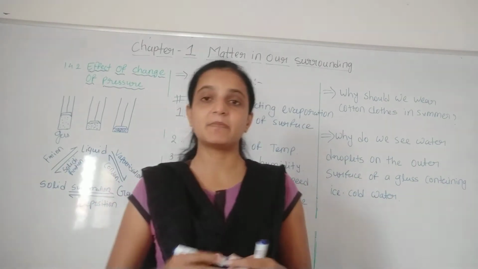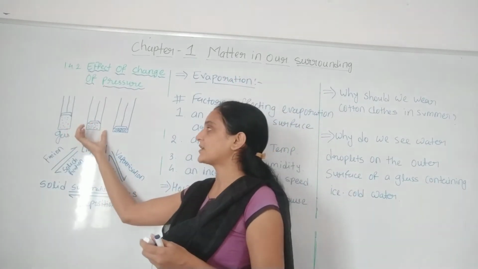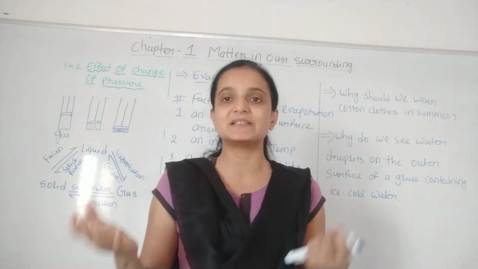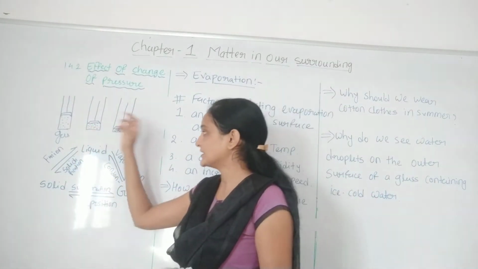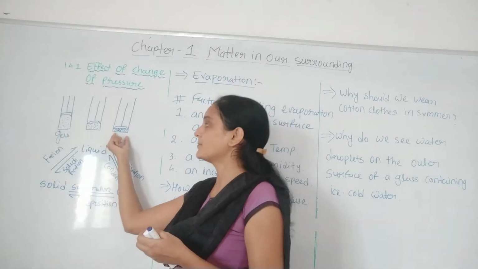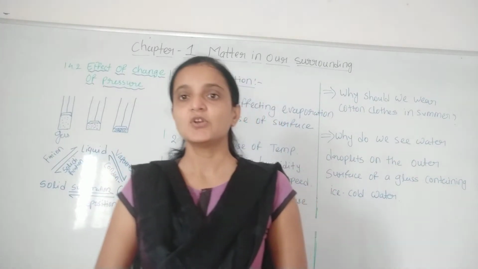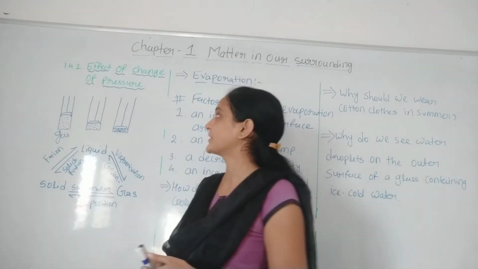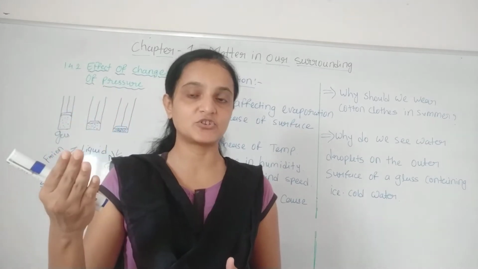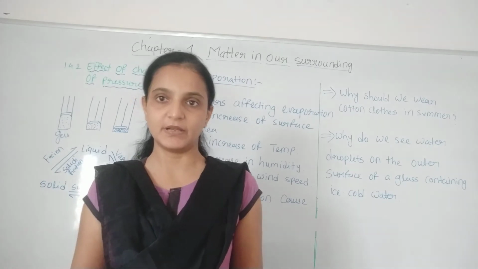On this gaseous state, by reducing the temperature and increasing the pressure, what happens? The particles come quite closer to each other. If the particles are quite closer to each other, it means it is in a liquid state. And still, if you keep reducing the temperature and applying pressure, then what happens? Particles come more and more closer to each other, and it might be converted into solid state, right? So this we can call the effect of pressure. Once again we recall that increasing pressure and reducing temperature can change the state of matter.